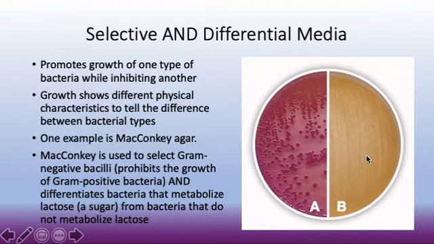So for example, in a stool culture, Salmonella and Shigella are both non-lactose fermenters, but your normal gut flora are all lactose fermenters. So in a stool culture, if you see something that looks pink, you know, okay, good. I know it's not Salmonella and Shigella. It's probably just normal gut flora. But if you would see a non-lactose fermenter, then you would say, all right, well, it could be Salmonella and Shigella, and then you work it up. So that's why that's important too. So this is selective and differential: differential for the lactose fermentation and selective for gram-negative bacilli.